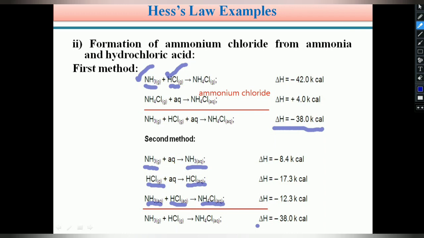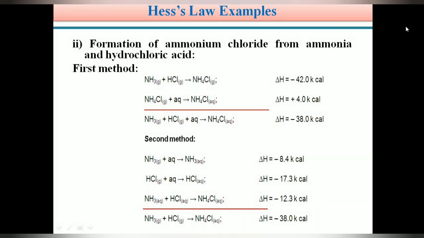Students, in your examination, the examiner may ask a question like this: define Hess's law and explain with examples. Very easy. First you write the definition of Hess's law, and you can choose one example, the conversion of A to D, which takes place in path 1 in a single step and in path 2 in 3 steps. In both paths, the heat change or enthalpy change is equal. The examples are preparation of CO2 and formation of ammonium chloride from ammonia and HCl. Very easy, no need to learn by heart. You can easily remember it, and it is a very important concept.